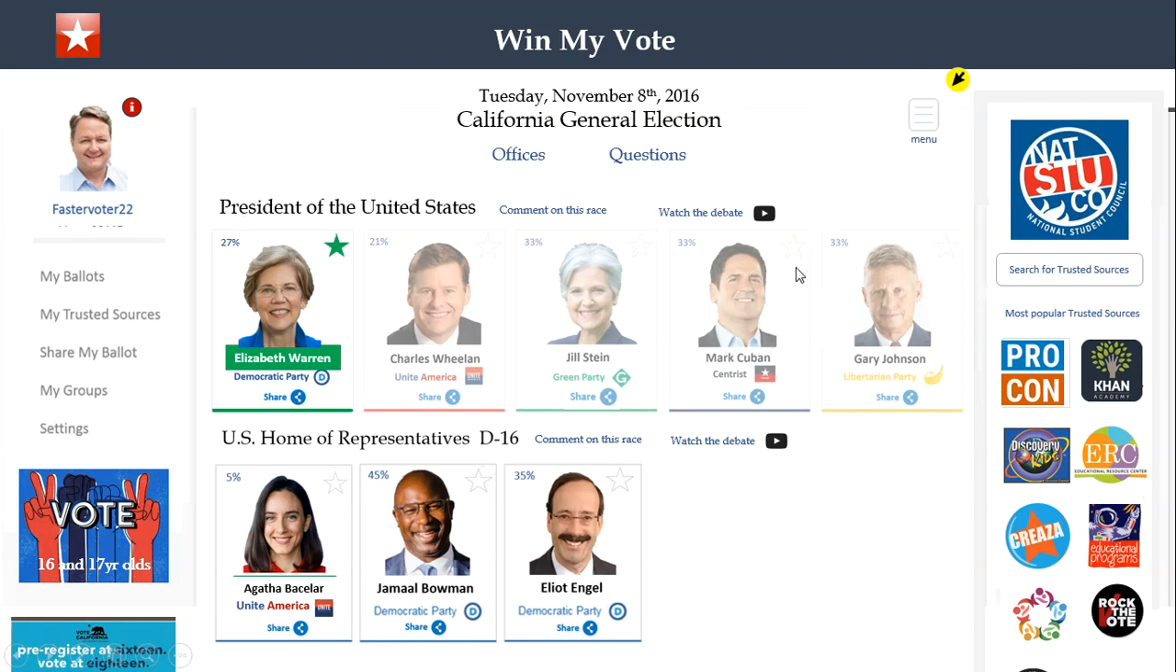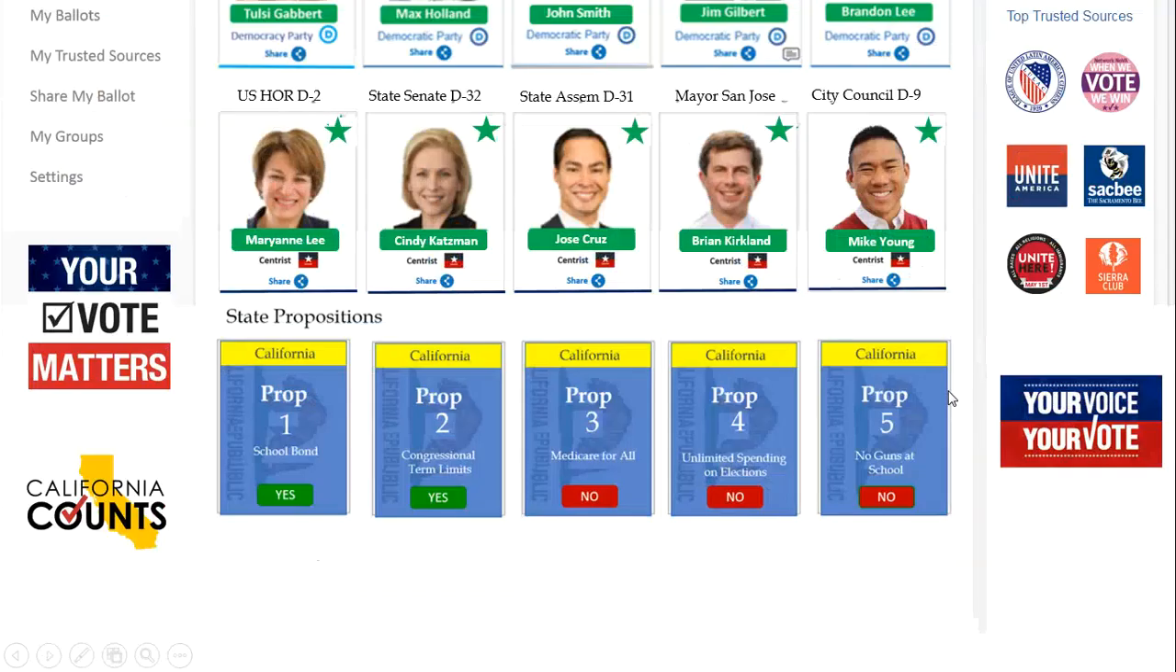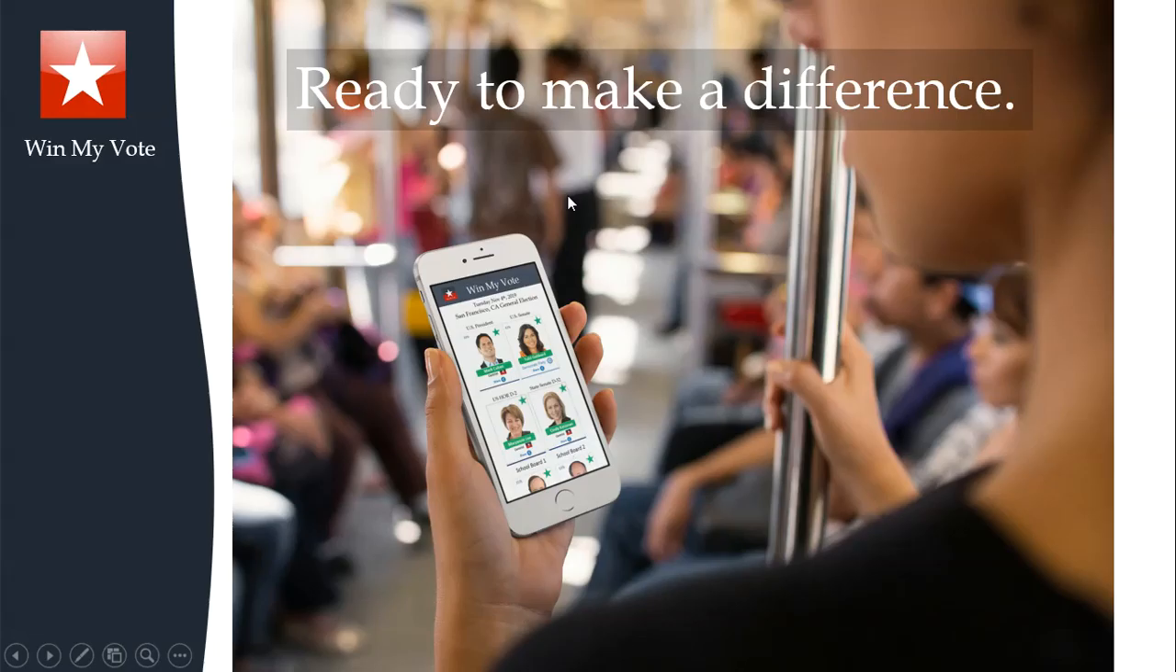So here I am back at my ballot, and I'm getting ready to vote, let's say. I'm going through everything, and I want to show just my favorites. So I'm going to make sure that I have all my favorites, everything's filled out, and all of my propositions are filled out. And then now I can find my polling place, and away I go to the polls.